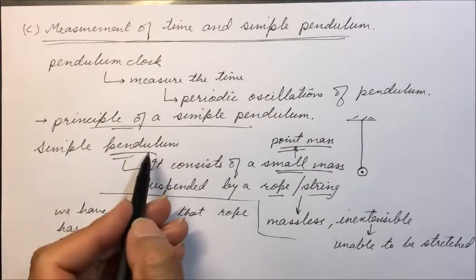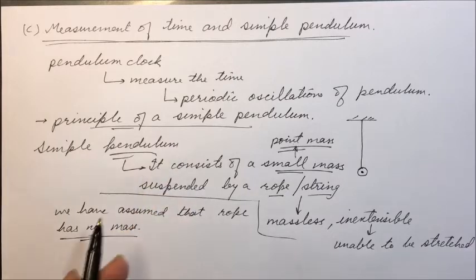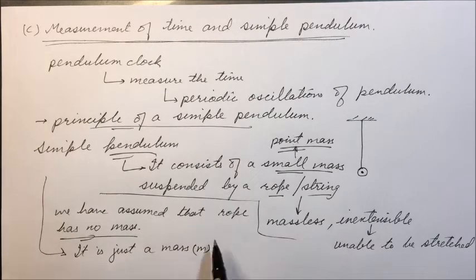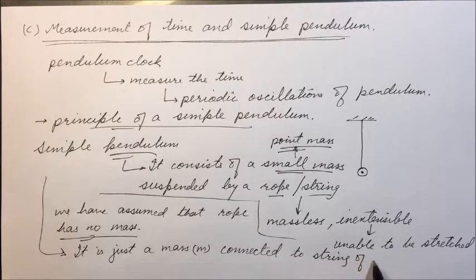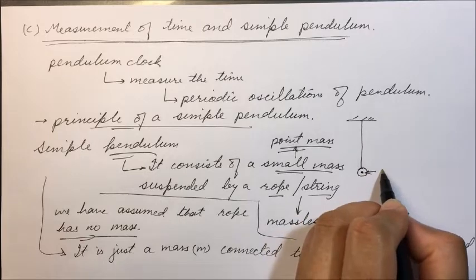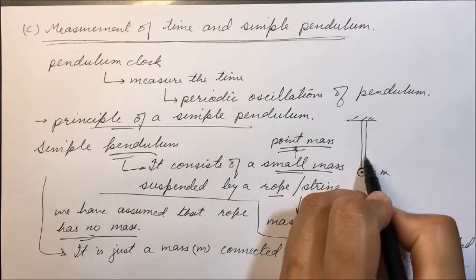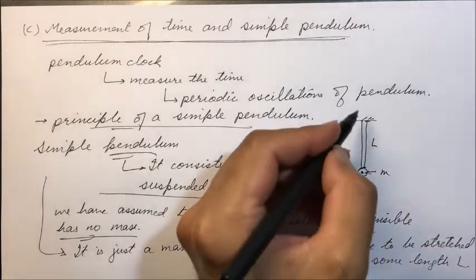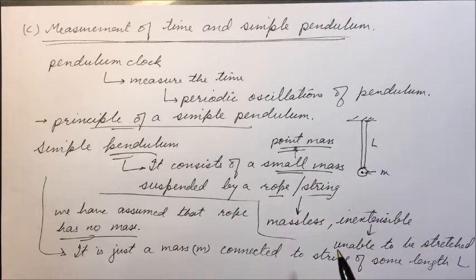In simple words, we can say a simple pendulum is just a mass, m we denote, connected to a string of some length L. So its mass we consider as m, and the length of the string L. So it's just a mass connected to a string of some length L.